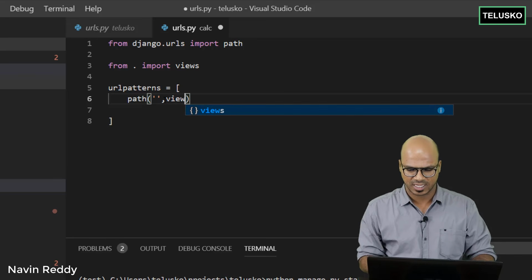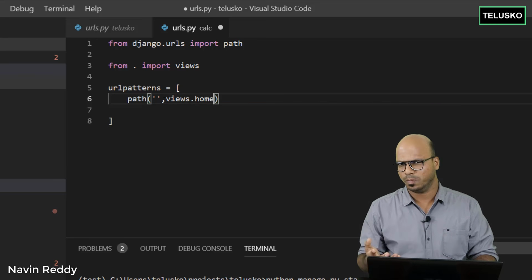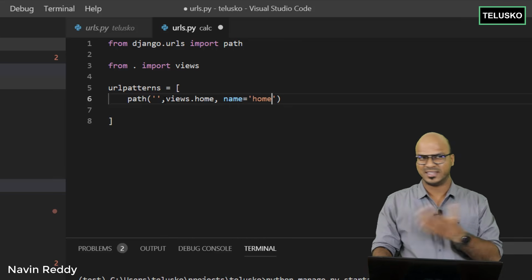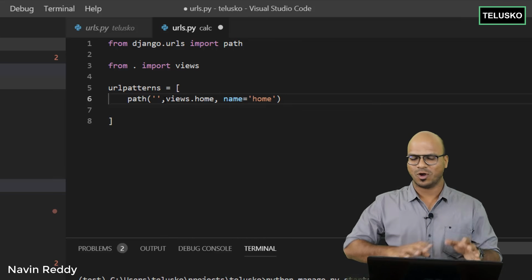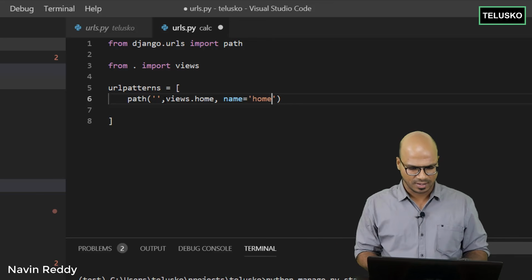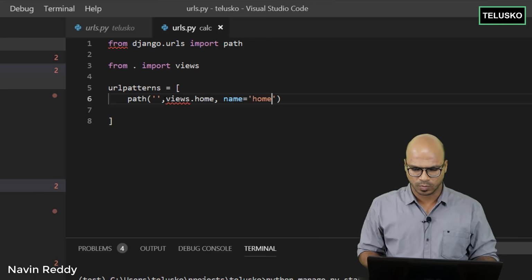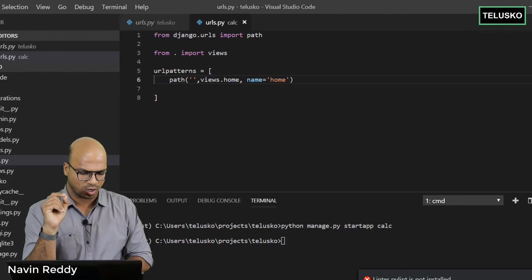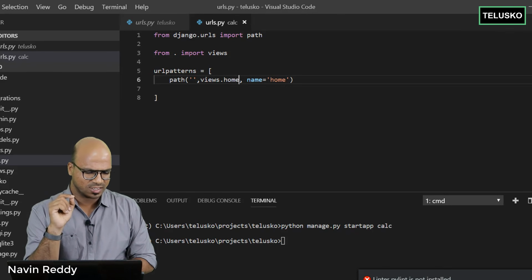As of now, we'll simply say views.home, comma, and we can have the name as home itself. Or you can also have index.html, right? That's what we do. So we normally have our home page name as home or index.html. Both will do here. Let's stick to home. So when you click on this views, if you get any error there, it will ask you to install this extension. Let's click on install that.